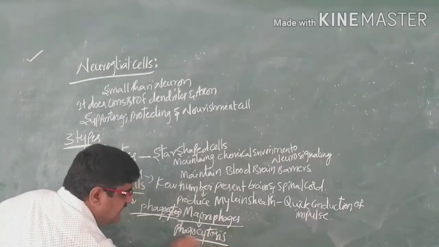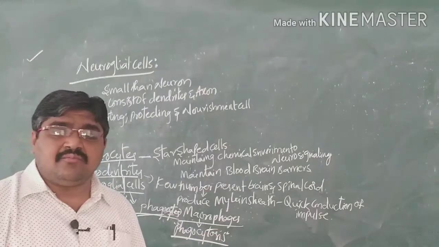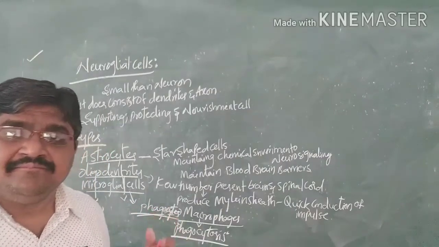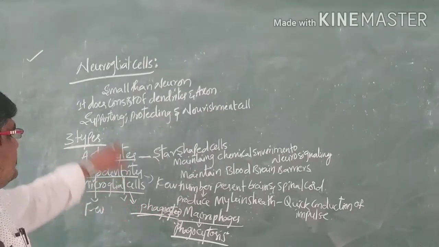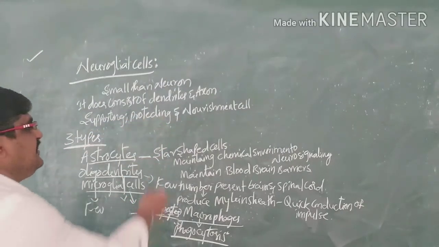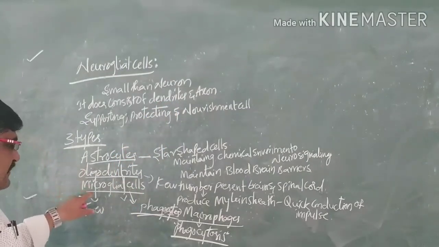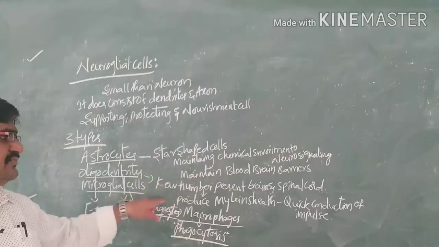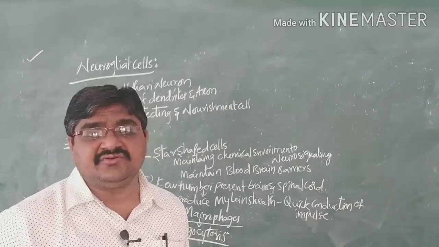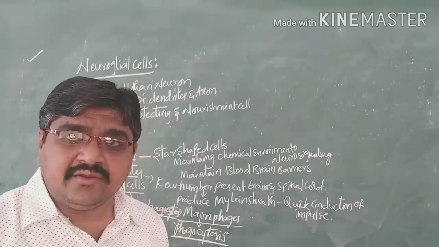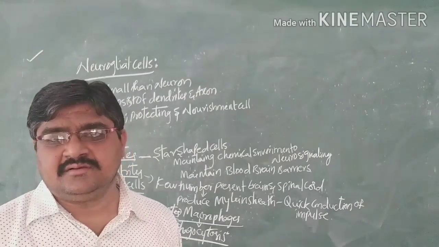So these are the three types of cells present in our body, which support, protect, and nourish: astrocytes, oligodendrocytes, and microglial cells. These are the three types present. So this is about the nervous tissue, that is, the structure of a neuron. Next class we'll discuss another topic. Thank you.